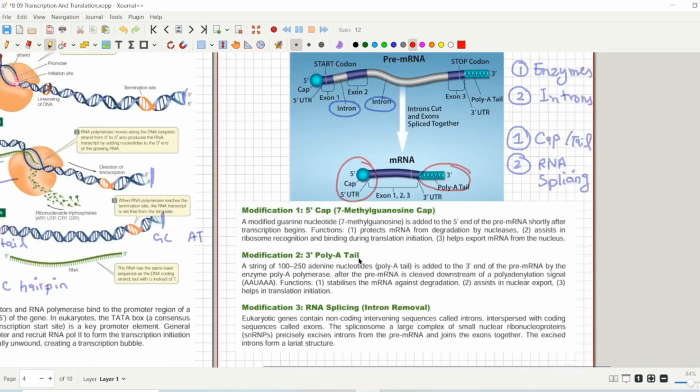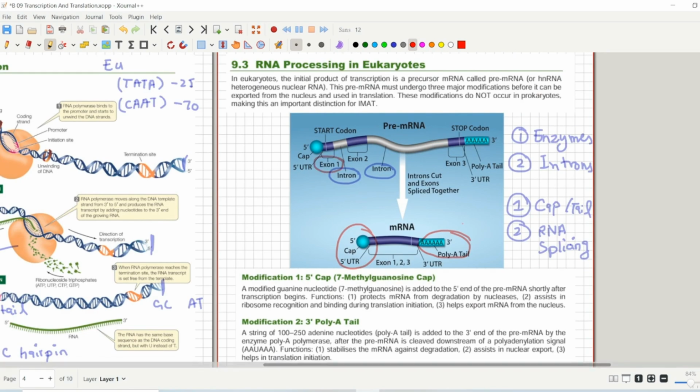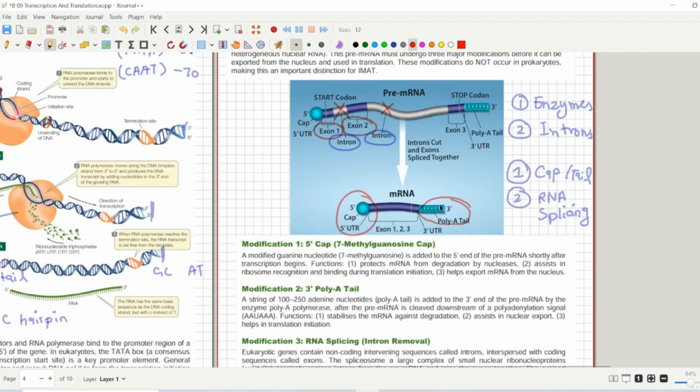The third modification is called RNA splicing. What is RNA splicing? You have two types of regions here: introns and exons. Exons are the coding regions, and introns are the non-coding regions. Exons are the useful part, and introns are the inefficient parts that are like garbage. So you remove the intron parts, you cut them down, you splice them, and then you have a complete exon-only messenger RNA. Only exons will be left and there will be no introns. So you will have a messenger RNA that is completely modified.